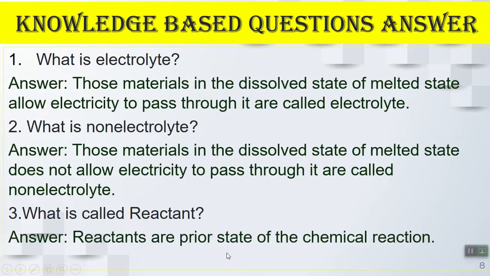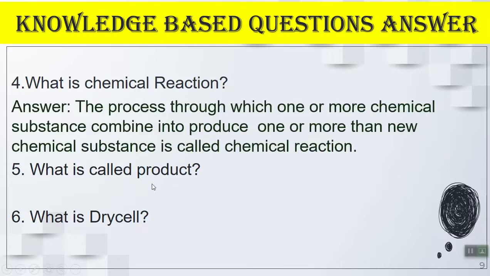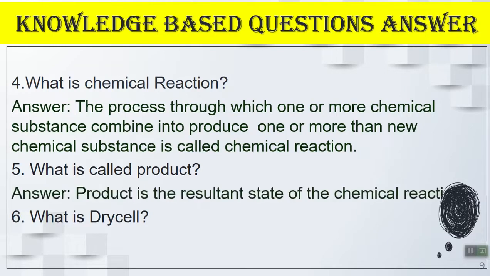Next one, reactant. Reactants are the prior state of a chemical reaction. You can also say those who take part in a chemical reaction, we call them reactants. Next one, what is a chemical reaction? This definition comes in the board exam, also the school exam. The process through which one or more chemical substances combine to produce one or more new chemical substances is called a chemical reaction. Clear?